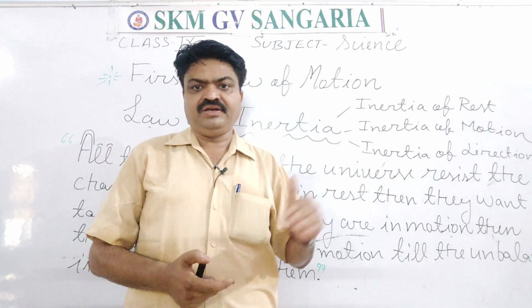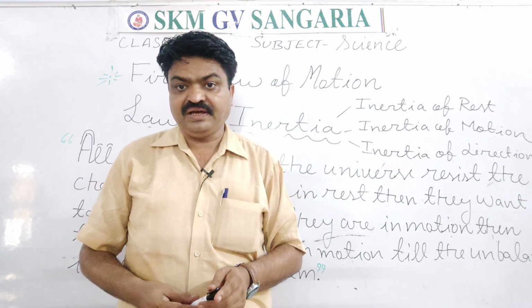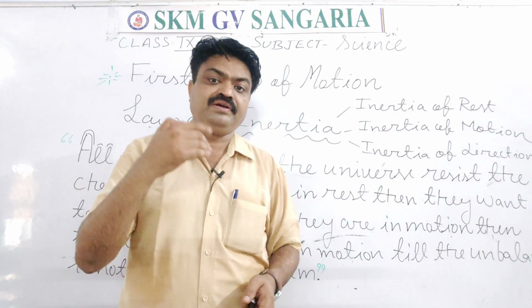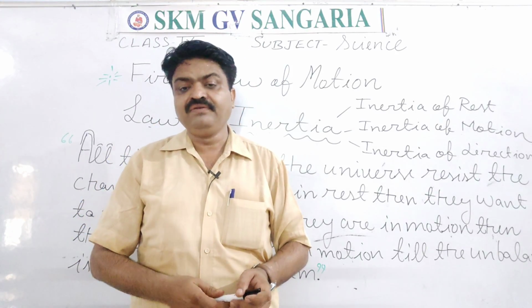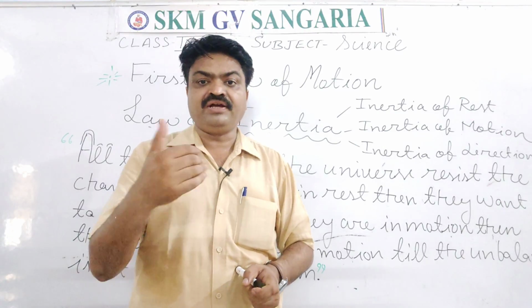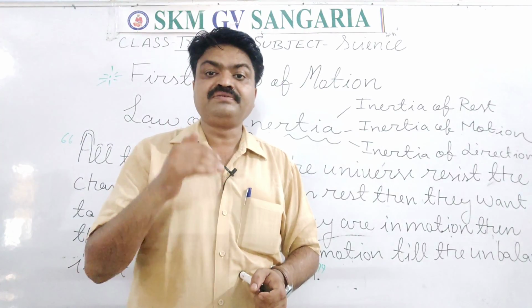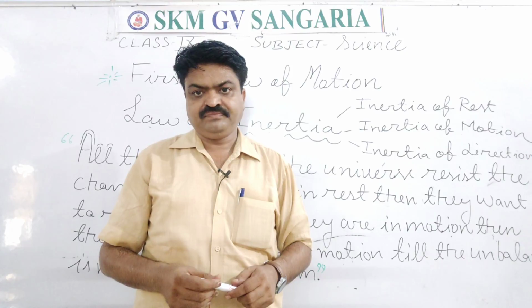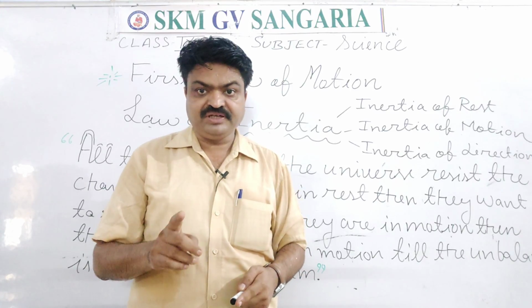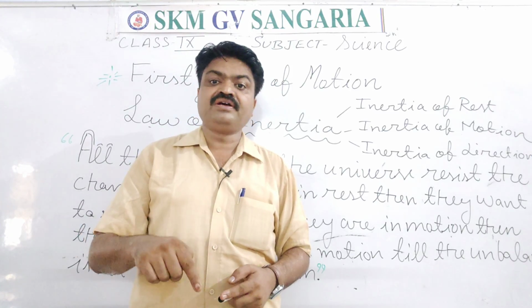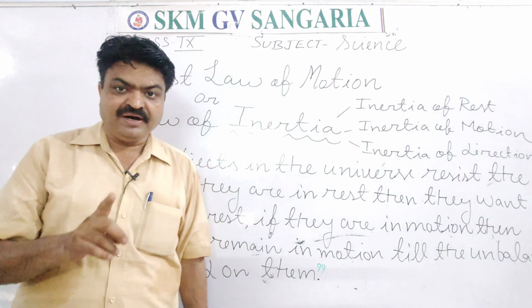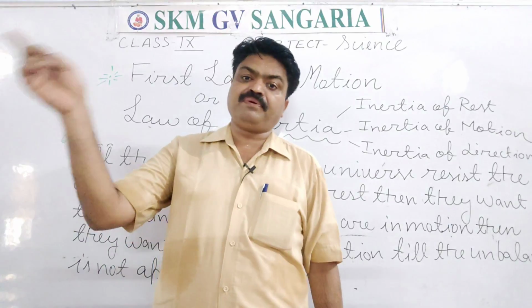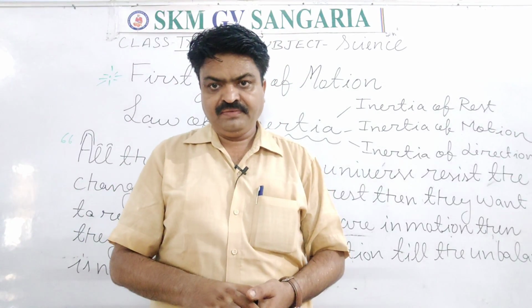Now, due to the inertia, the objects have one physical quantity in them. Can you tell me the name of that physical quantity that we have due to the inertia? It is mass, students, mass. The mass of the object is due to the inertia of the object, or we can say that the mass of the object is directly proportional to the inertia.